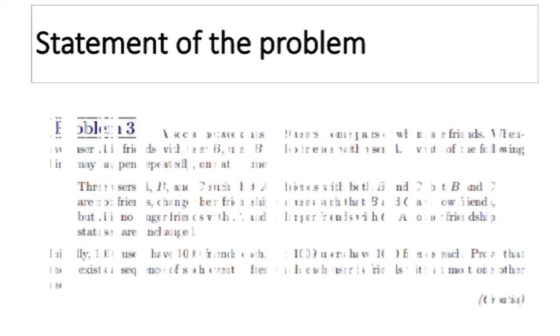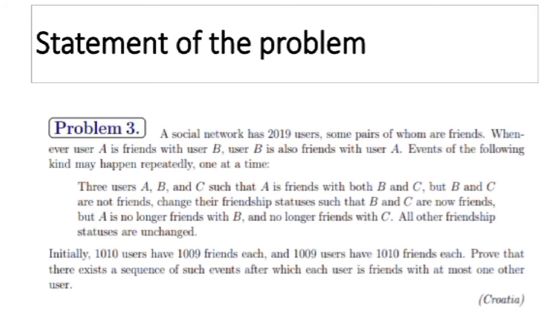Here is the statement of the problem. A social network has 2019 users, some pairs of which are friends. Friendship is mutual. If A, B, C are 3 users such that A, B are friends and A, C are friends but B, C are not, then the administrator may perform the following operation: change the friendship such that B, C are friends but A, B and A, C are no longer friends.